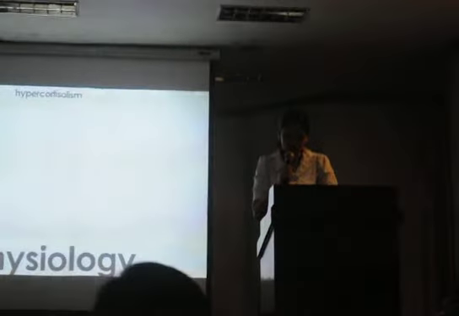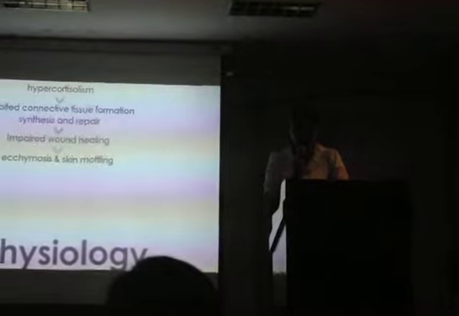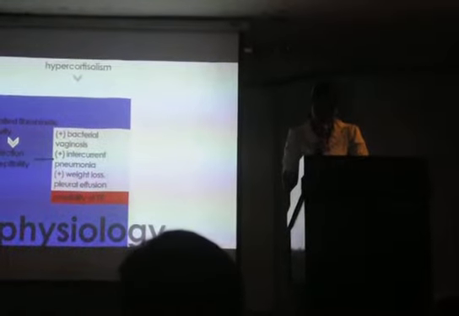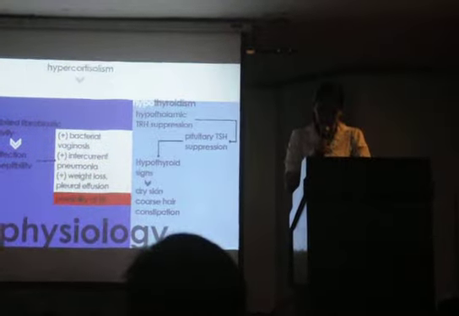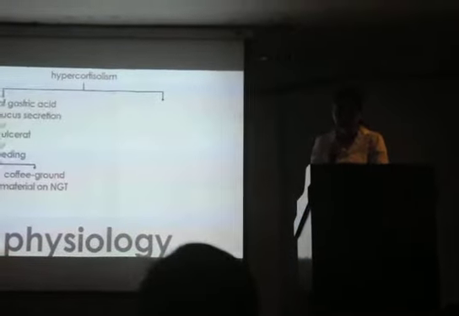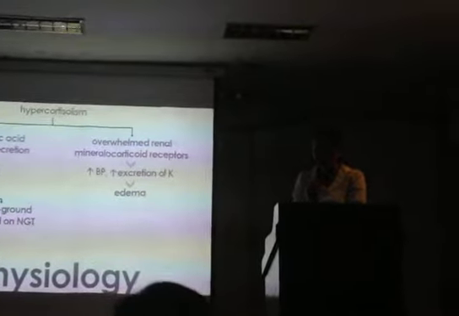Cortisol also inhibits connective tissue synthesis and repair, resulting to impaired wound healing, causing ecchymosis and skin mottling. Glucocorticoids also suppress TSH, leading to hypothyroidism. Another effect of cortisol is the increased secretion of acids and pepsin, which can lead to GI bleeding, causing the coffee ground material in the NGT, decreased RBC, and hematocrit.